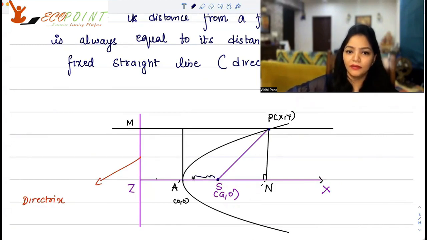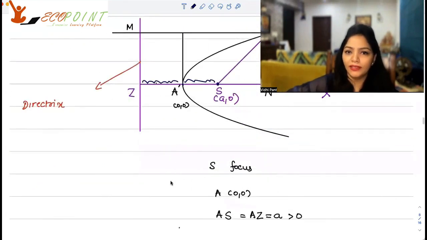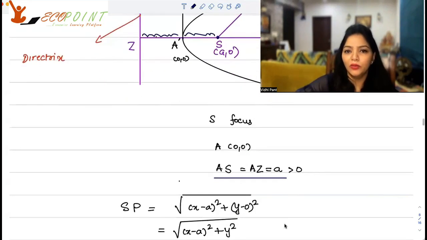And the length AS will be the same as the length ZA. Okay. Now let's call that length a. AS is equal to AZ, and let's call it a, and a is positive. So what do we know by distance formulas?